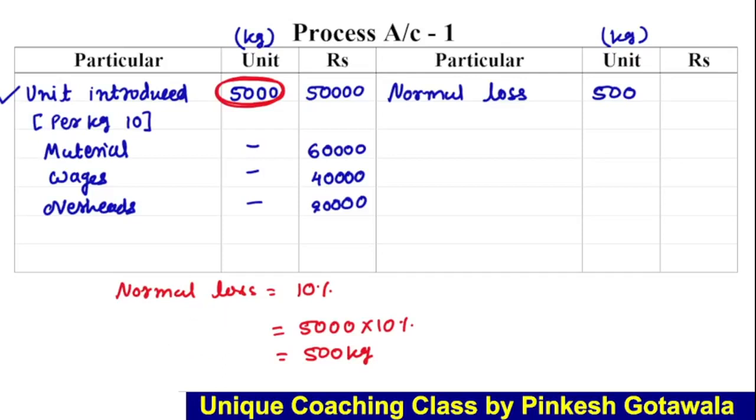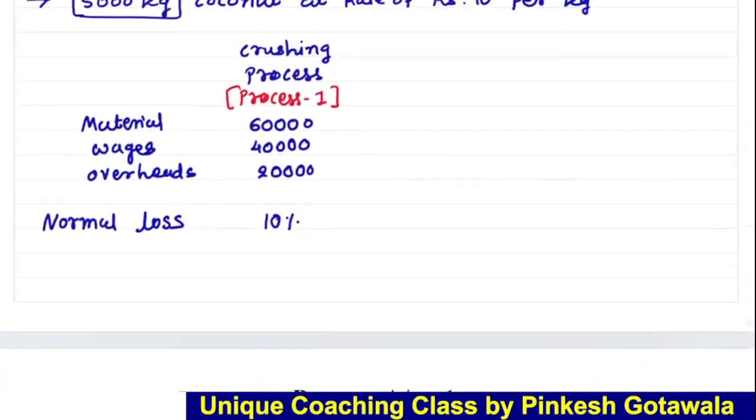Clear? Okay, now this loss of 500 kg. The total loss is 500 kg. Right? Now remember what we do with this 500 kg.